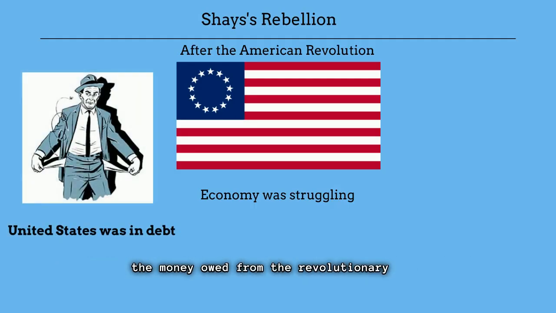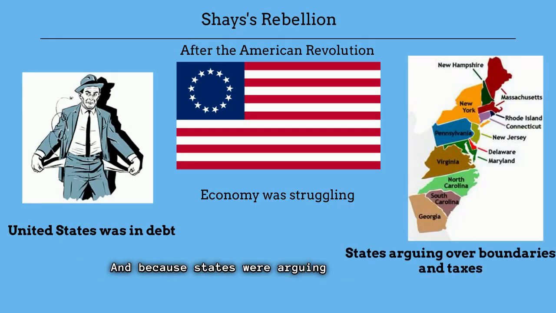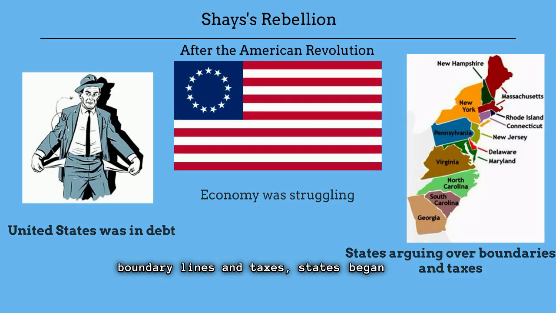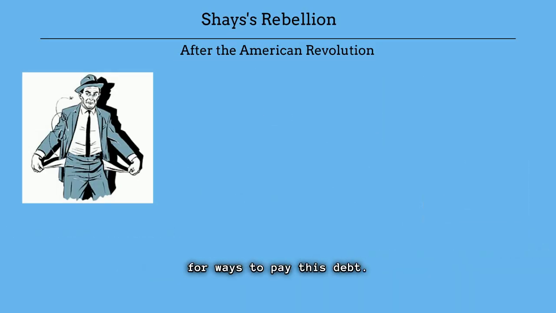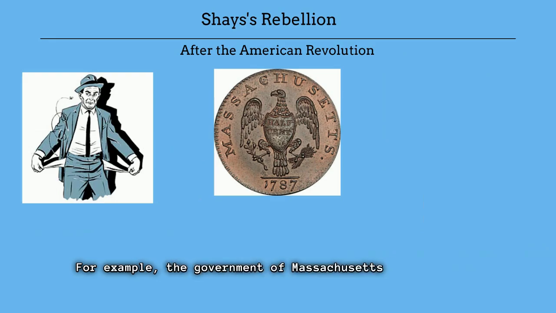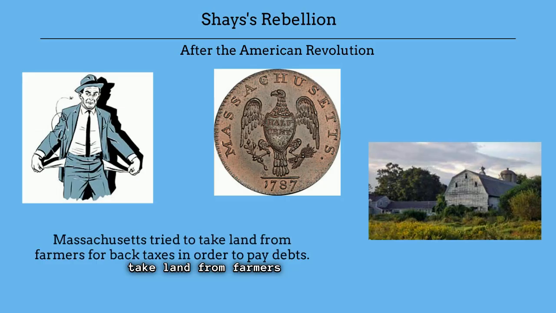money owed from the Revolutionary War, and because states were arguing over things like boundary lines and taxes. States began to look for ways to pay this debt. For example, the government of Massachusetts threatened to take land from farmers because they had not paid their taxes during the Revolutionary War, even though the government had previously told them they did not have to pay those taxes. You can see why that could be a problem.